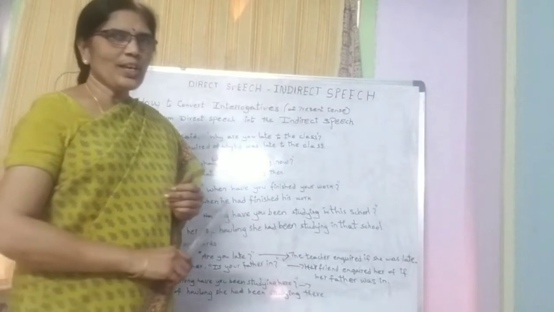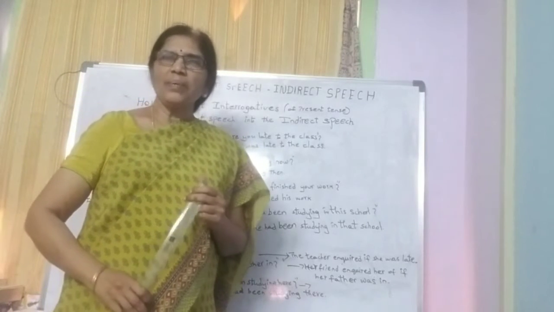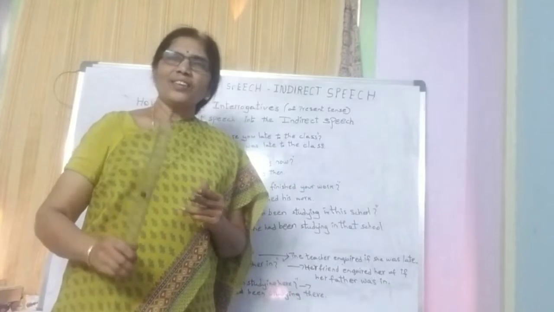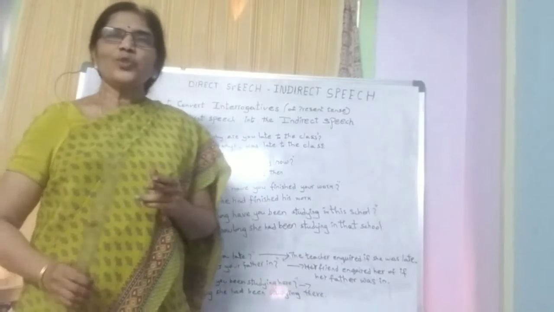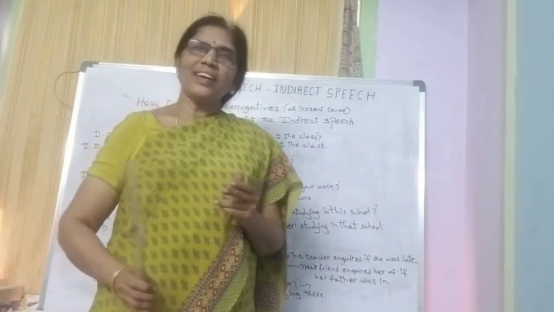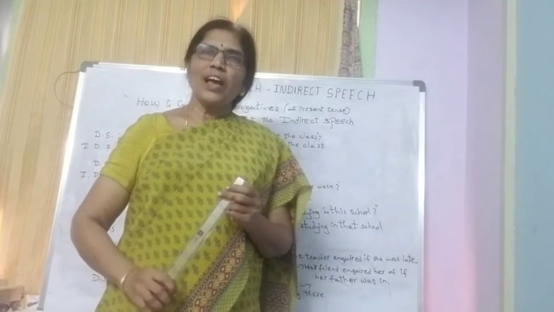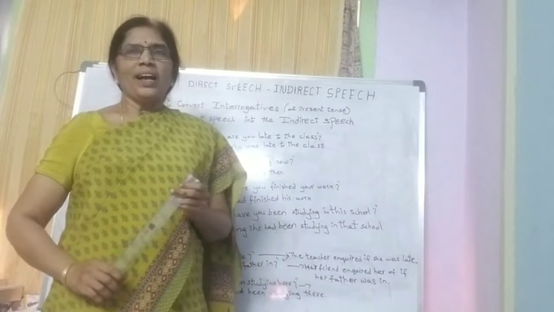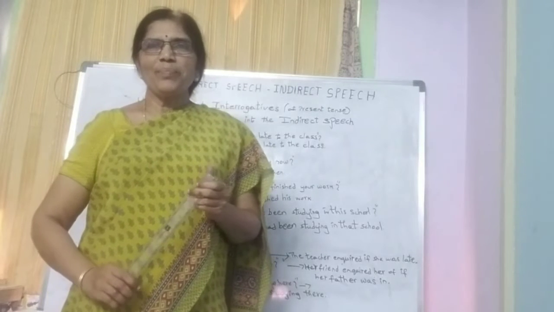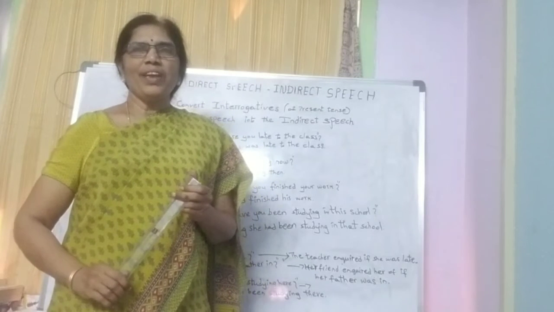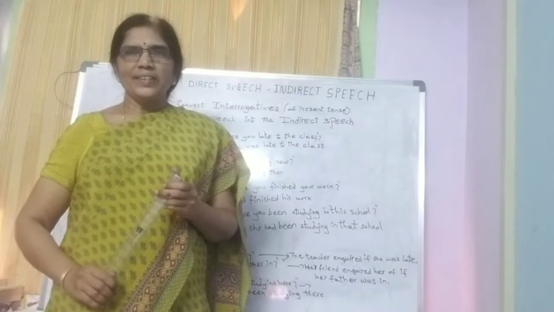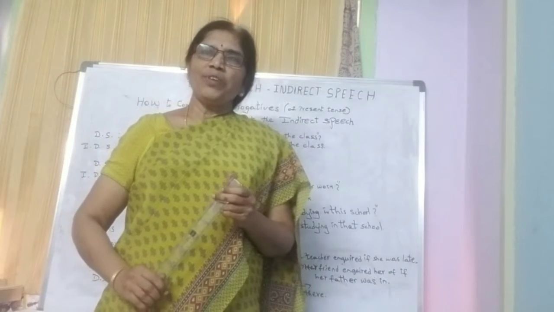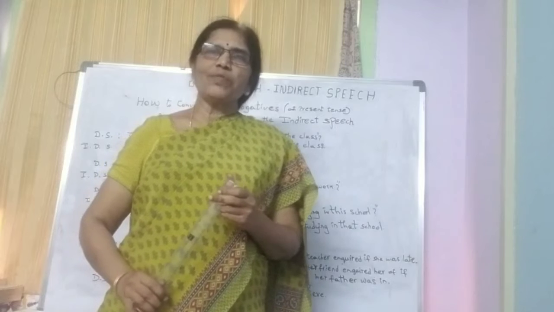Okay, before going into the session, I would like to ask you one question, children. Do you know how many kinds of interrogative sentences are there? Yeah, two kinds. One that starts with WH, and the second one which starts with helping verbs, auxiliary verbs or modals, children. Okay. What are the WH words? Come on, tell me. Yeah. When, where, what, why, how, which, all these. All these we call interrogative words, question words.